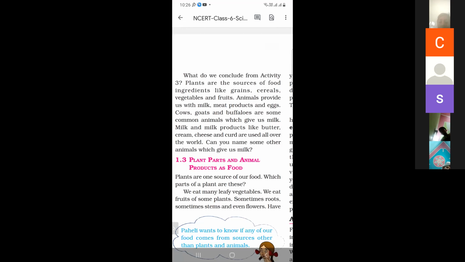The sources of food ingredients like grains, cereals, vegetables, and fruits. Animals provide us with milk, meat products, and eggs. As we know, from animals we get milk products and eggs.